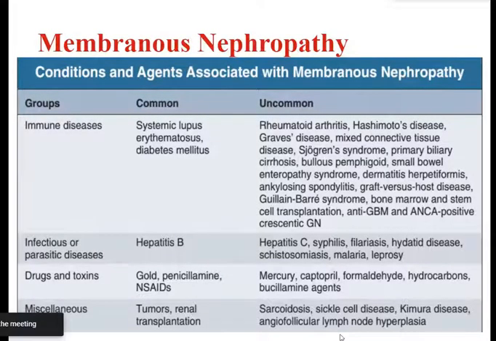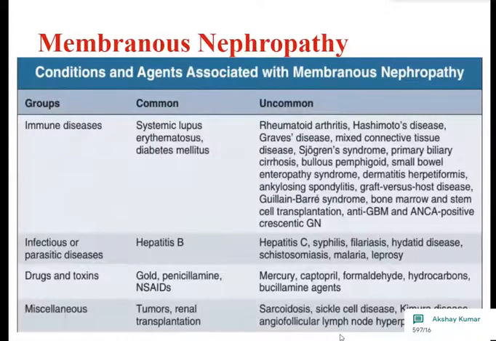Then infection or parasitic diseases, hepatitis B. Then drugs and toxins: gold, penicillamine, non-steroidal anti-inflammatory drugs. Miscellaneous causes include membranous nephropathy associated with certain tumors and in some renal transplant patients.